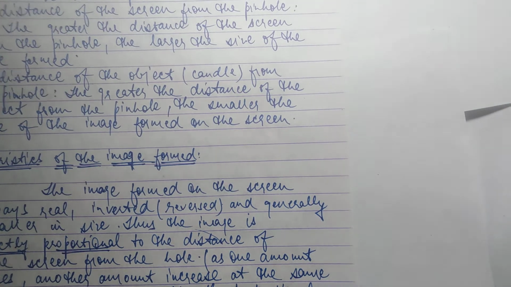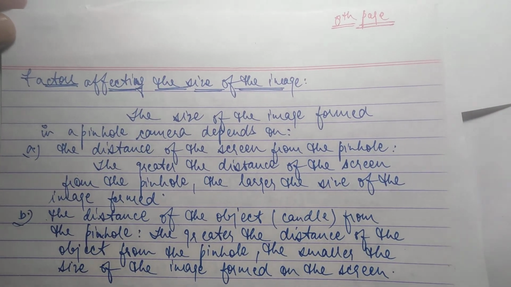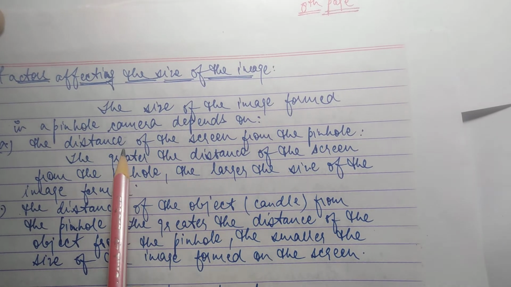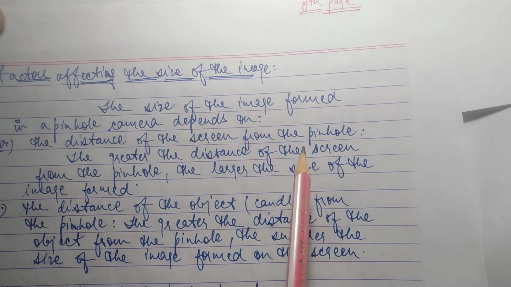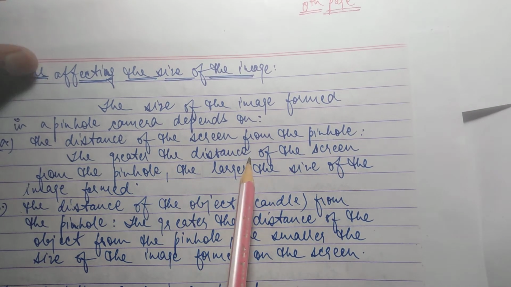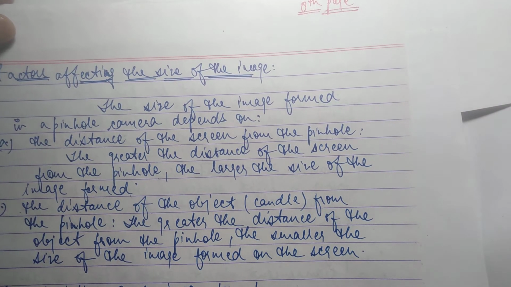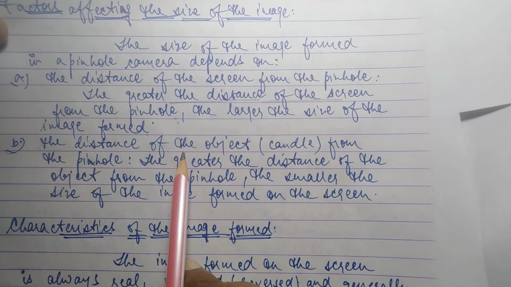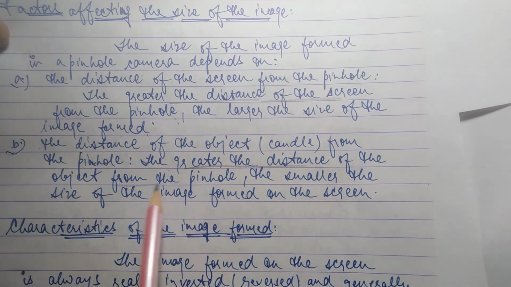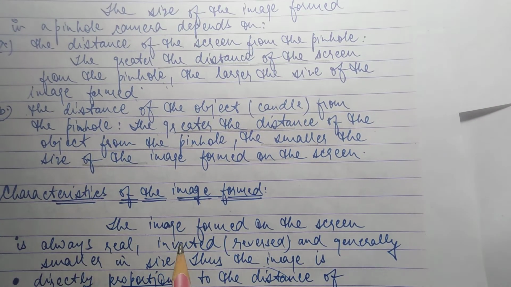Now, factors affecting the size of the image. The size of the image formed in a pinhole camera depends on, पहला, the distance of the screen from the pinhole. The greater the distance of the screen from the pinhole, the larger the size of the image formed. And second point, the distance of the object that is scanned from a pinhole. The greater the distance of the object from the pinhole, the smaller size of the image formed on the screen.